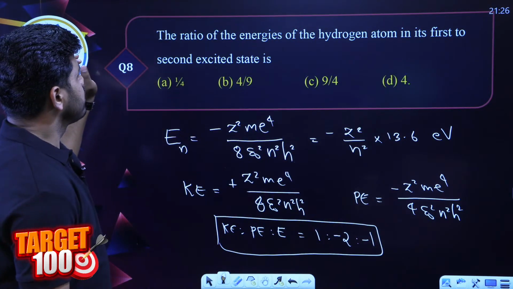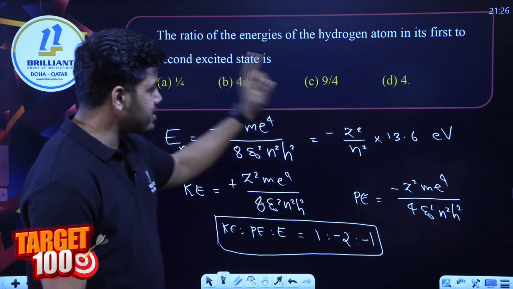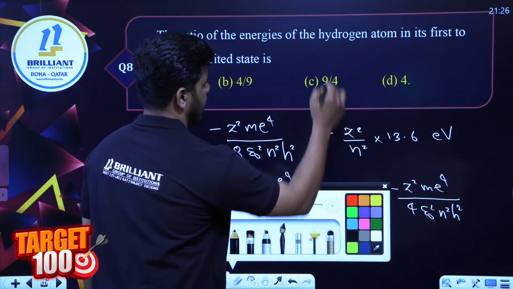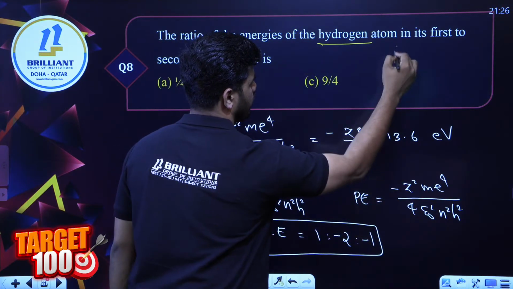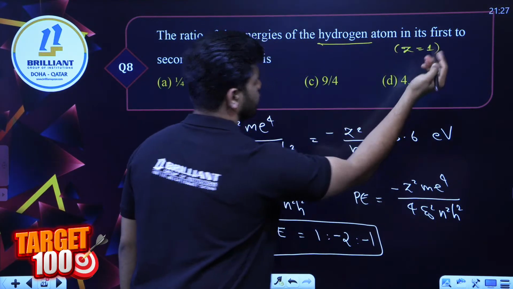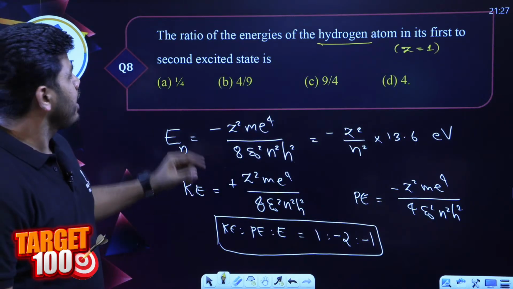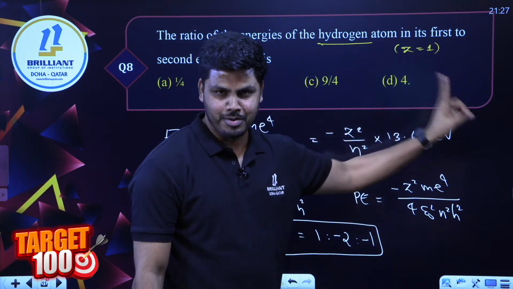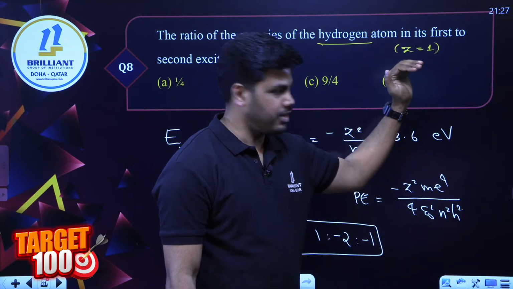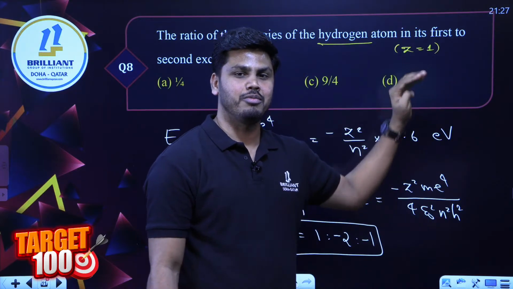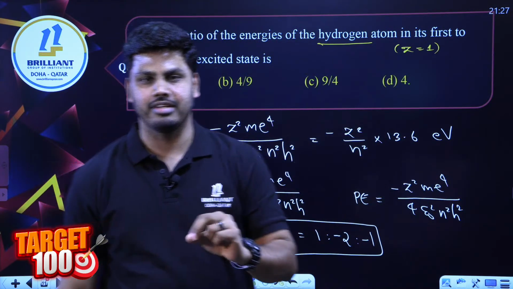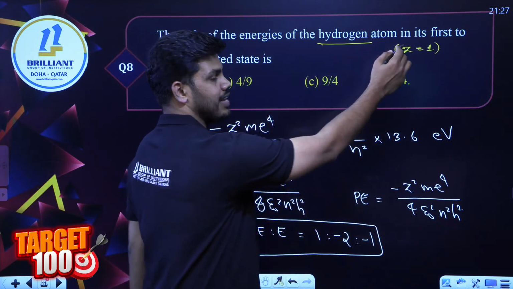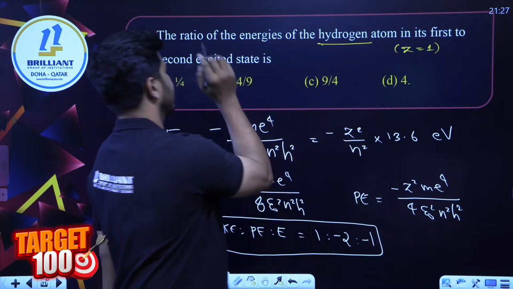Now look at the question. The ratio of energies of hydrogen atom. Yes, we are going specifically for hydrogen atom. The advantage is that your Z value will be 1. We noted Z is equal to 1, in its first to second excited state. I have to repeat this again and again because in almost all the questions they use either excited state or energy level frequently. So this time it is excited state, first excited to second excited state.